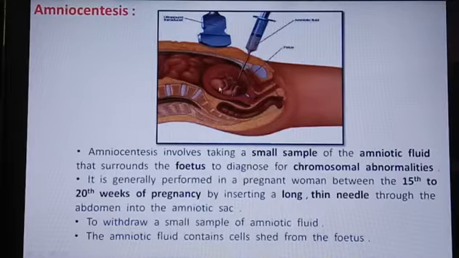Look at the picture, the fetus is there in the uterus. Around the fetus is the amnion, a double layer membrane, and within that is the amniotic fluid. That one is the umbilical cord. From that, through an injection needle, the amniotic fluid around the fetus is taken with the help of the injection.